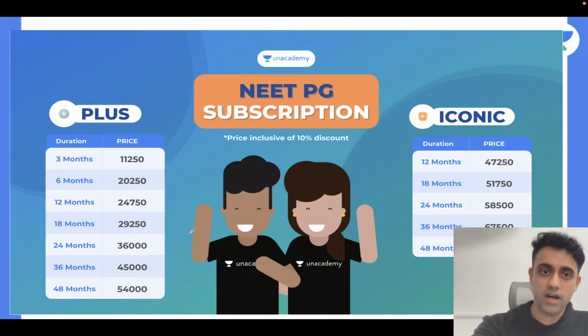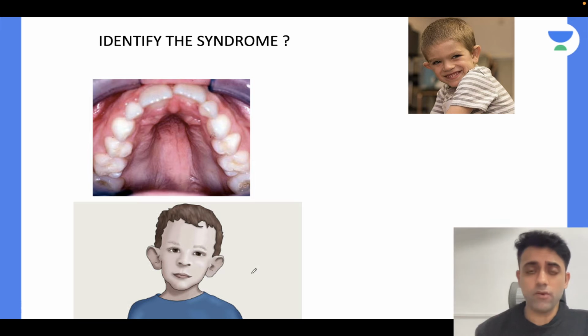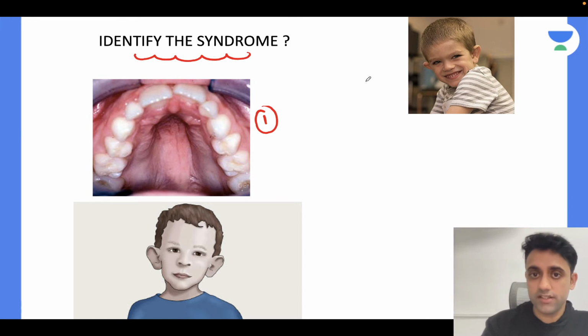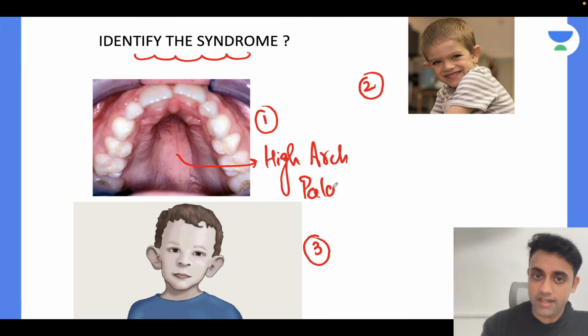Coming to the important parts of today's mnemonic of the day, or today's image of the day, I would say, is this one. What is this image? Identify the syndrome. Very important. I have given you 3 images. You need to tell me which syndrome it fits into. Picture number 1: can we appreciate a high arch palate? Yes or no? Number 2: can we appreciate this baby is having large ears? Yes or no? Large ears, we can appreciate this.